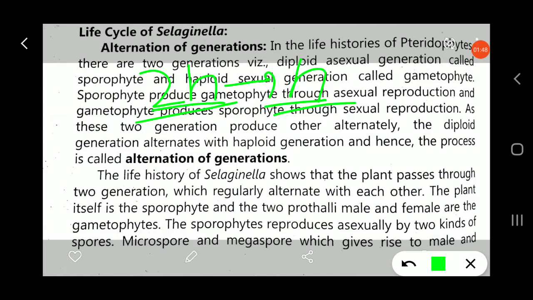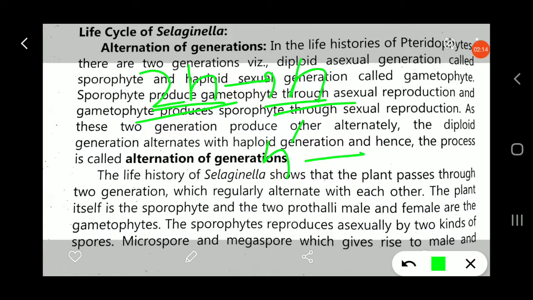When they are shed from the sporangia, they germinate and form the male gametophyte and female gametophyte. These male and female gametophytes are haploid, and they form the gametes, that is the antherozoids, and inside the female gametophyte archegonia are present, and inside the archegonia the egg is present.